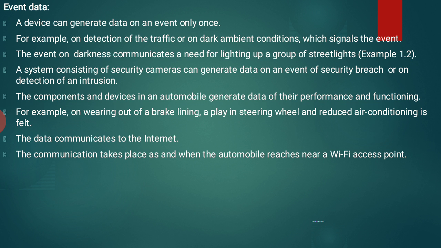So it is an event. The data communicates to the internet. Later it can be communicated through the internet. The communication takes place when an automobile reaches a nearby Wi-Fi access point.